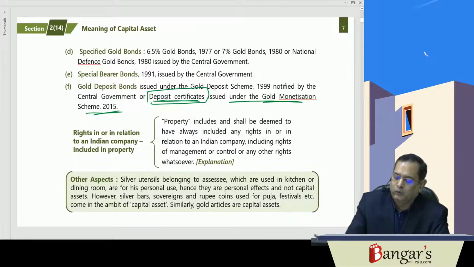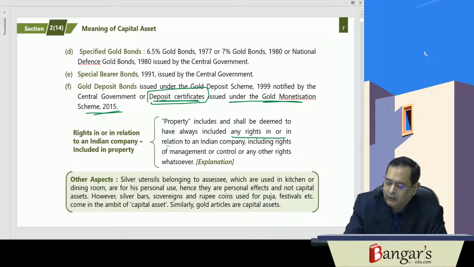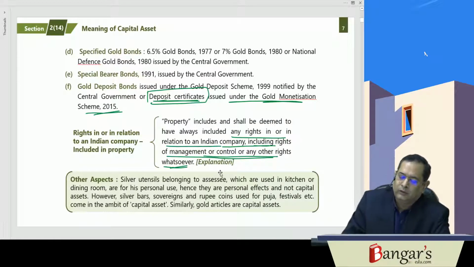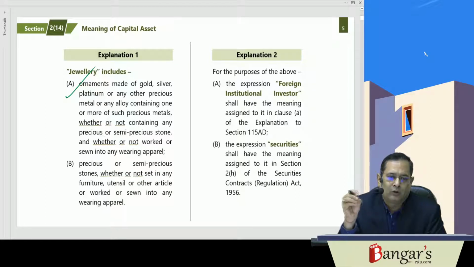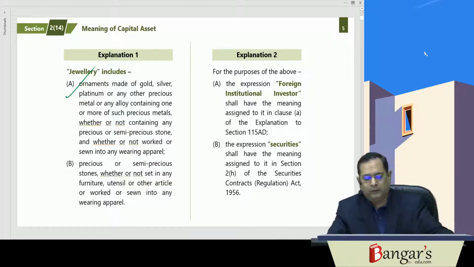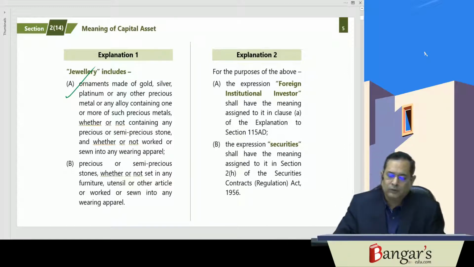And property here includes what? Any rights in relation to an Indian company, including rights of management, control, or any other rights whatsoever. Now here jewelry has been defined to include ornaments made of gold, silver, platinum, or any other precious metal, or any alloy containing one or more precious metals, whether or not containing precious or semi-precious stones, and whether or not worked or sewn into any wearing apparel. Or it is precious or semi-precious stones, whether or not set in any furniture, utensils, or other article, or worked or sewn into any wearing apparel. So that has been defined as jewelry.